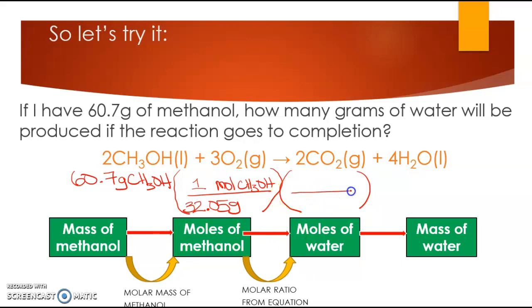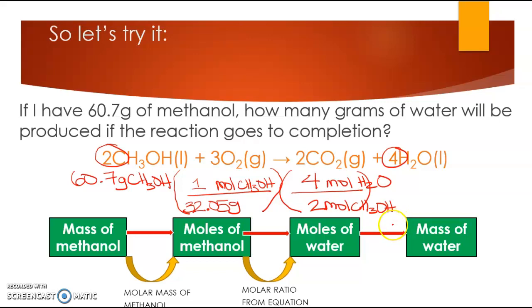So I want to cancel out moles of methanol, so it needs to be in the denominator. And I want to get into moles of water, right? So I look to my chemical equation for that, and I look at my coefficients, and I see that I have 2 moles of methanol generate 4 moles of water. Now, if I stopped and did my math right now, what I would have calculated is how many moles of water are generated.